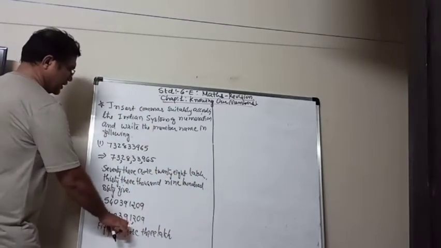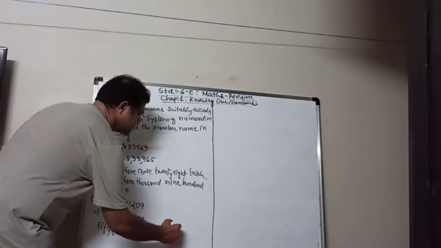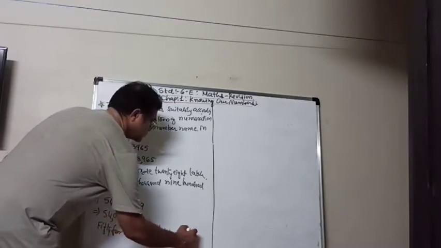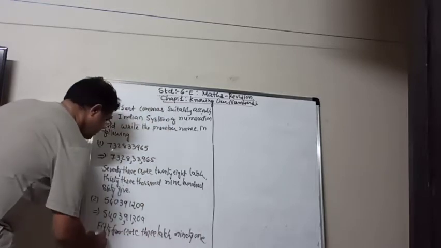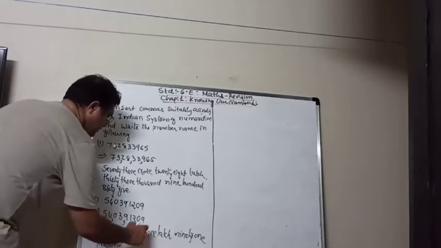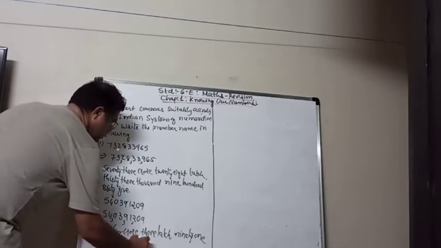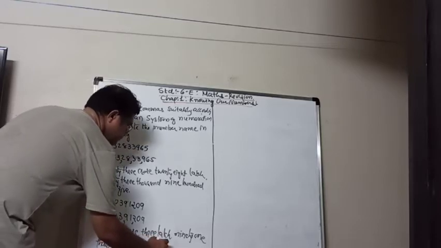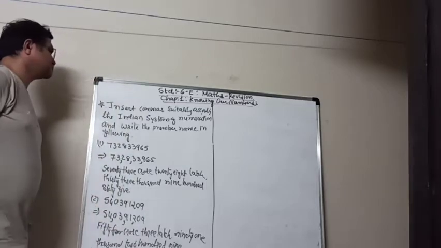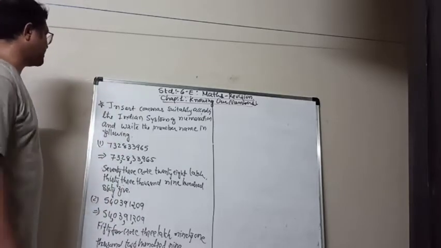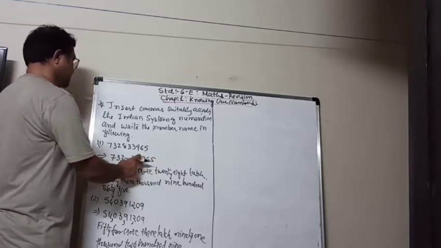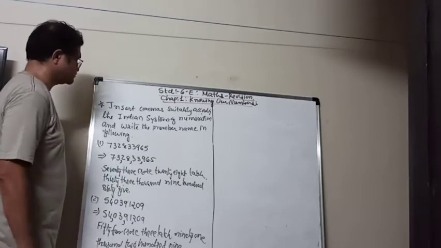Then 91,000. Two hundred and nine. So in Indian system, we have to write down like that, 3 digits, then 2 digits and 2 digits and so on.